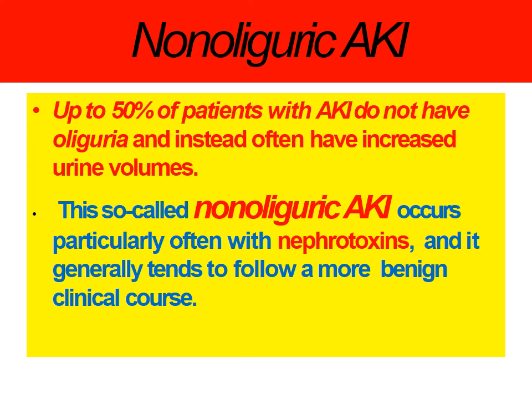Non-oliguric AKI. Up to 50% of patients with acute kidney injury do not have oliguria and instead often have increased urine volume. This is called non-oliguric acute kidney injury. It occurs particularly often with nephrotoxins and generally tends to follow a more benign clinical course.